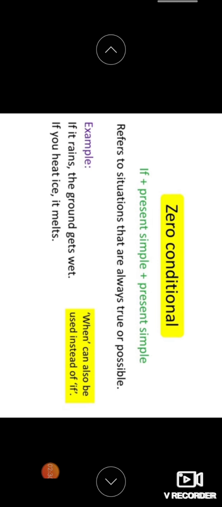Okay, so sometimes we can also change if into when. For example, we can say, when it rains the ground gets wet. When you heat ice, it melts. There's nothing wrong. Okay, instead of if, we can use when also.